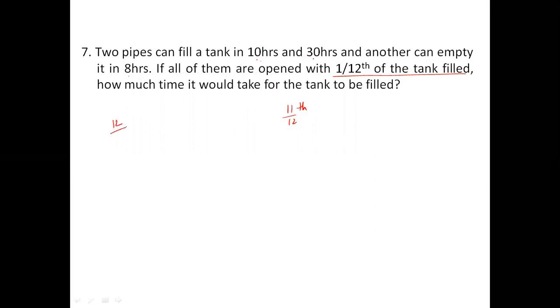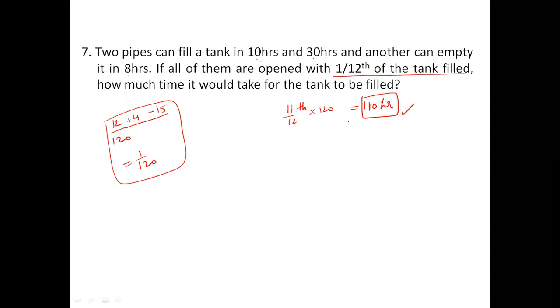So the first one is working with 12 by 120. The second one is working with 4 by 120. The third one is working with minus 15 by 120. Why minus? Because it is emptying. So this is the overall combined efficiency, which is 1 by 120. That means 120 hours are needed to fill the total tank. So to fill the 11 by 12th of the tank, it takes 11 by 12th of 120, which is nothing but 110 hours. Simple. So 110 hours of work is left to fill the complete tank.